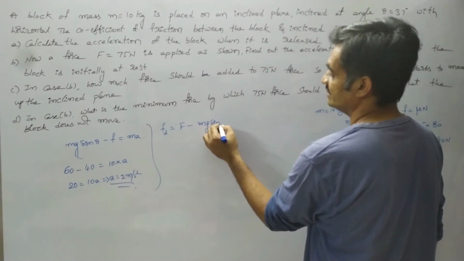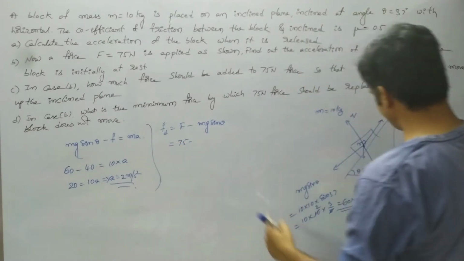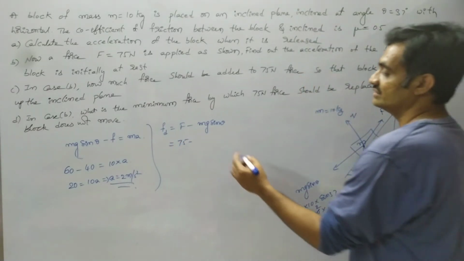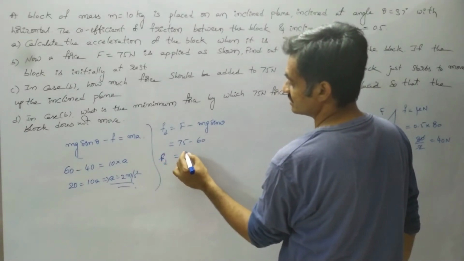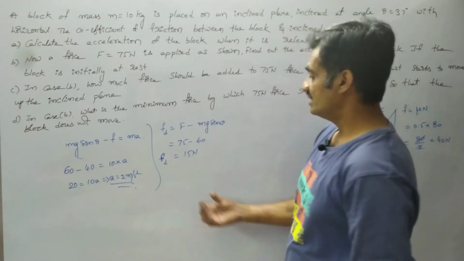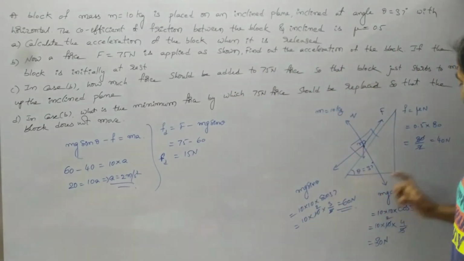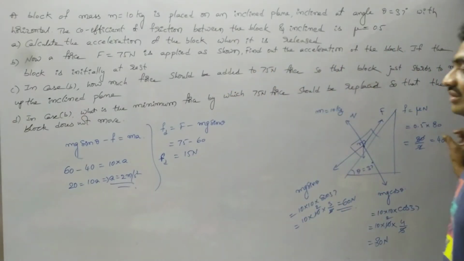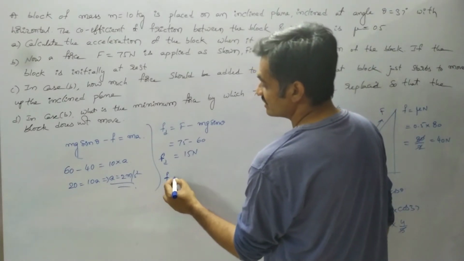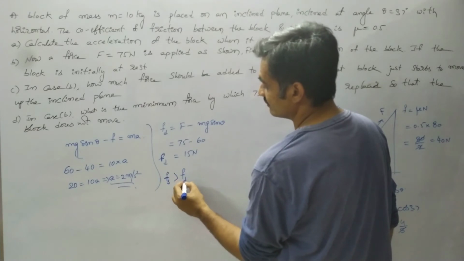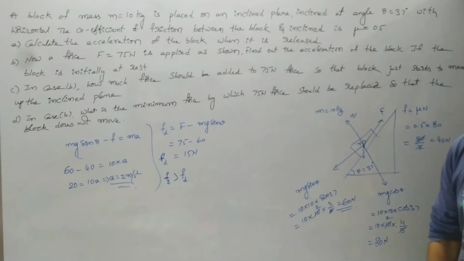Mg sin theta. So from this, the applied force of 75 Newton minus mg sin theta, which is 60 Newton, gives a driving force F_D equal to 15 Newton. Whereas here we have to find the acceleration of the block. Observe that the frictional force acting on the block is 40 Newton. Based on that, the static frictional force is greater than the driving force, so the block will remain stationary on the inclined plane.